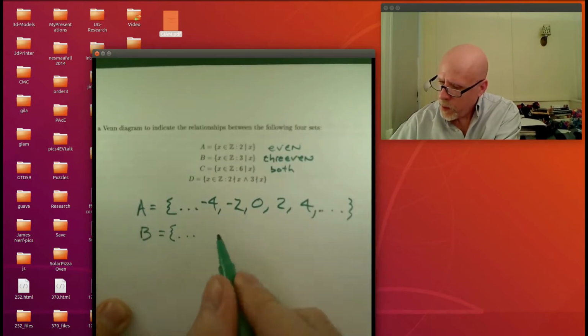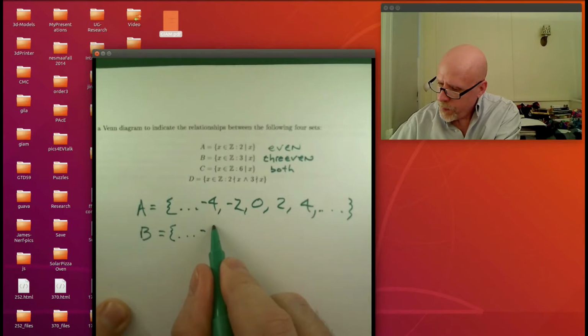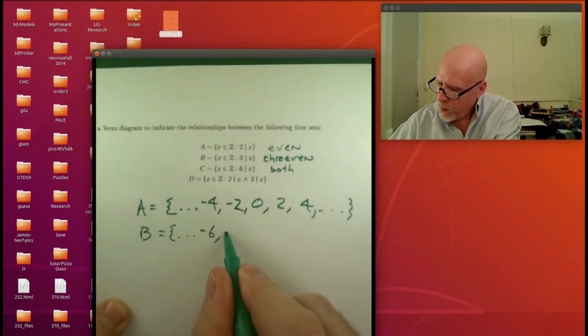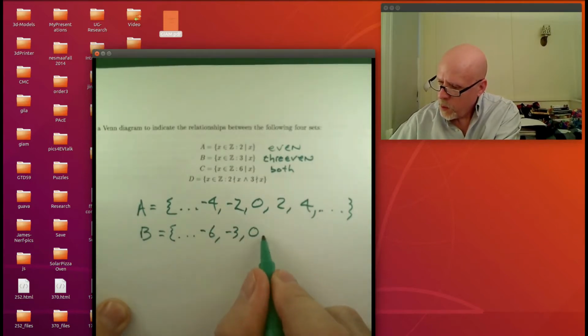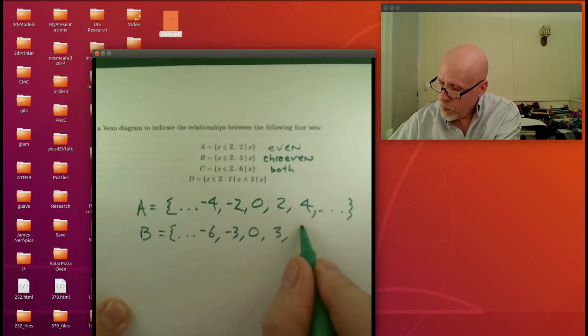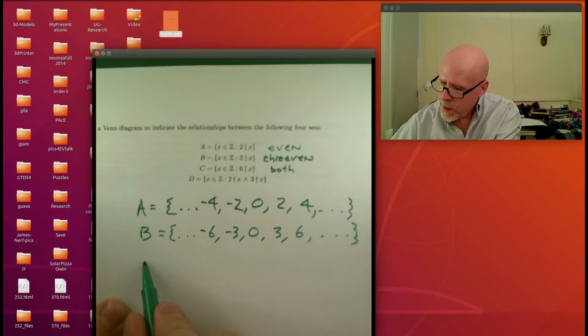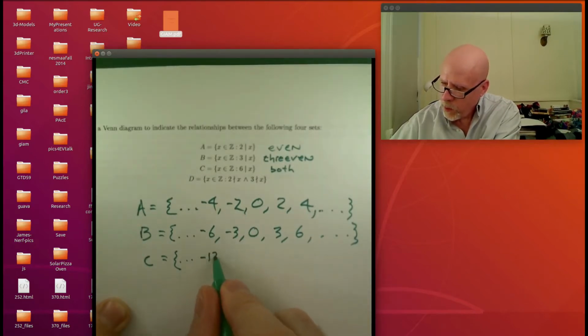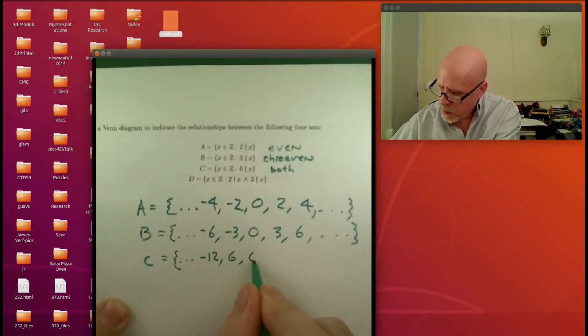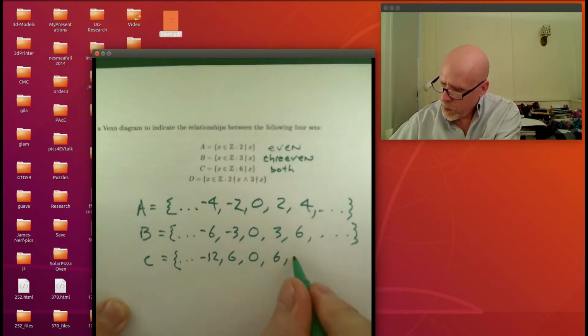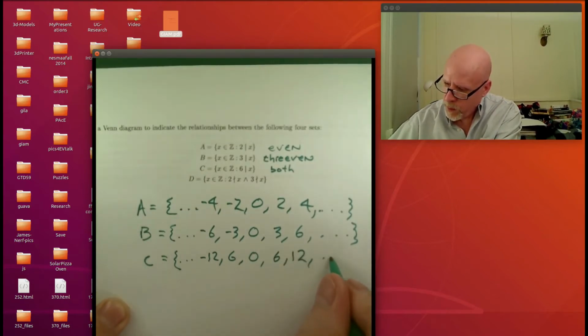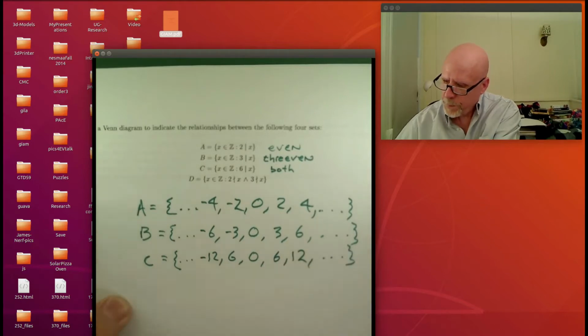So dot, dot, dot, -6, -3, 0, +3, +6, dot, dot, dot. And C, if I do the same pattern of showing 5 things in the middle, would go -12, -6, 0, +6, +12, and then on forever in that direction, multiples of 6.